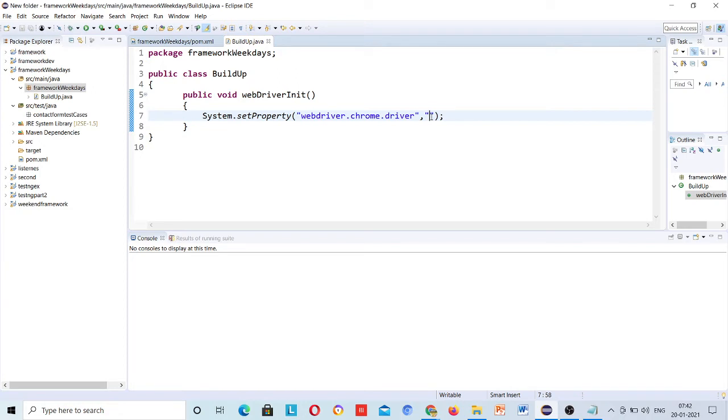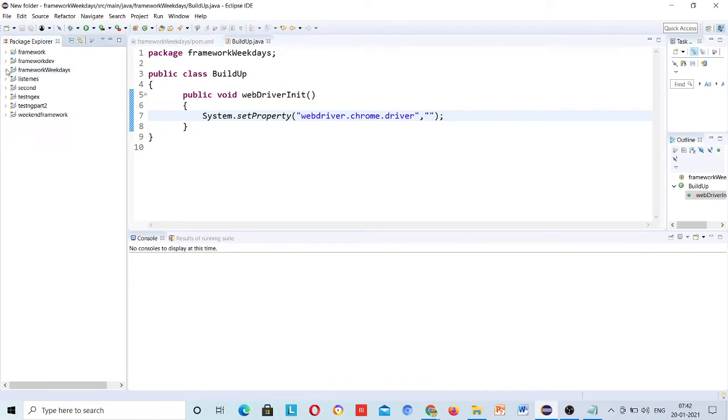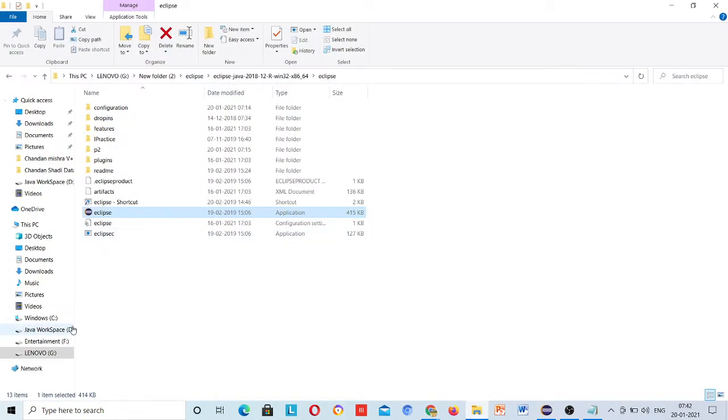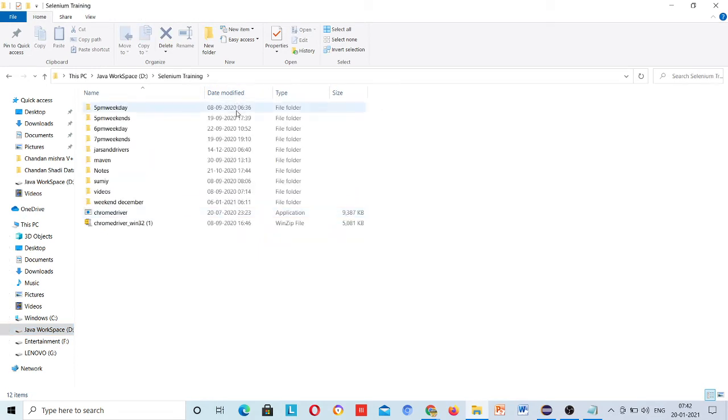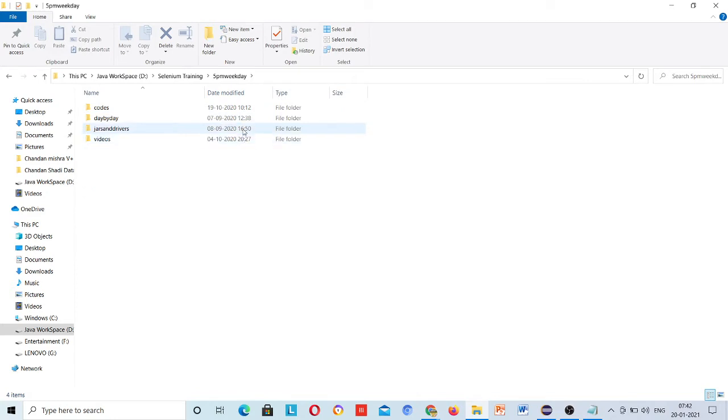So save all your drivers, all your things, at project level. Project level means once you expand the project, it should be visible there. Okay, so I will copy all of them and paste them into my project level.